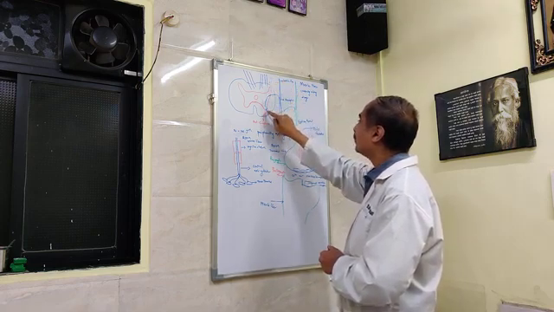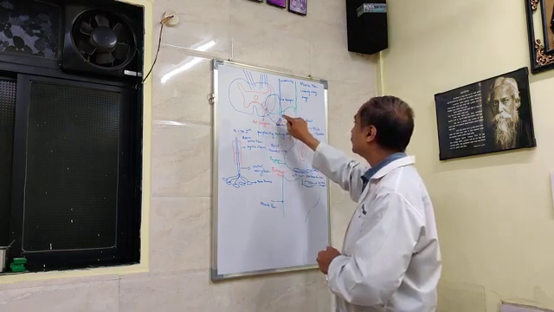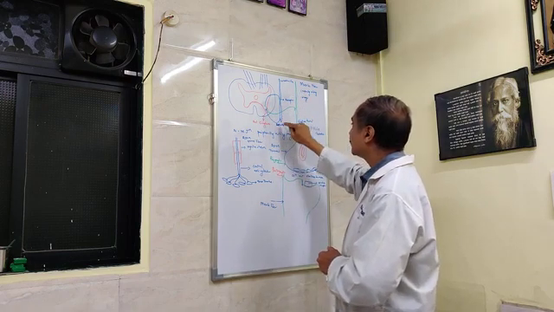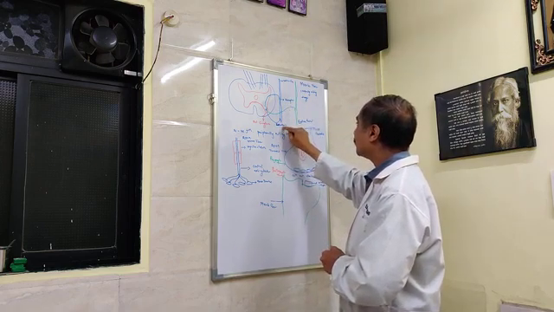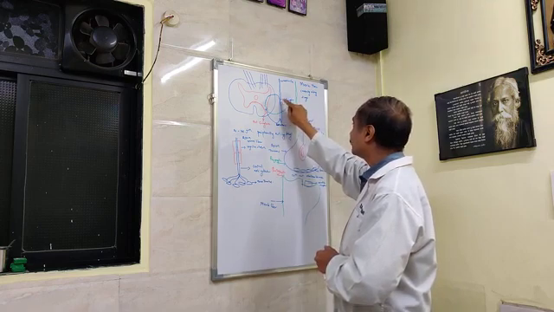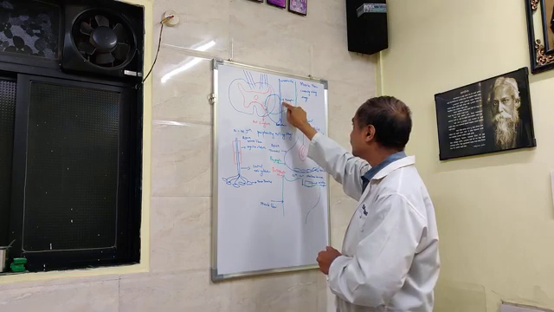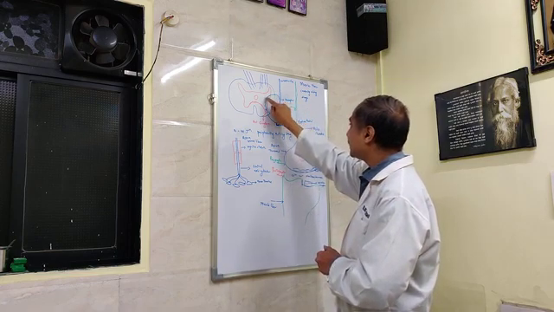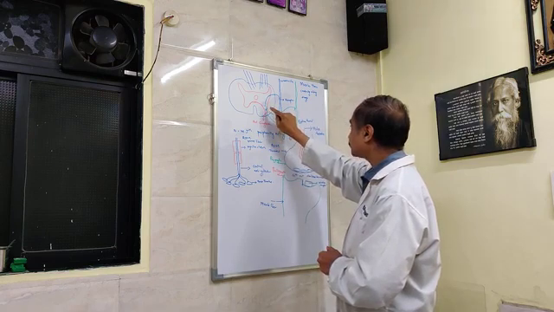Due to stimulus of the gamma motor neuron, it will send input to the intrafusal muscle fiber. The peripheral part, which is contractile, will contract in response. Because of contraction of the peripheral part of the intrafusal muscle fiber, the central receptor part will get stimulated. In response, it will send an afferent input to the alpha motor neuron, which is present again in the gray matter of the anterior horn.